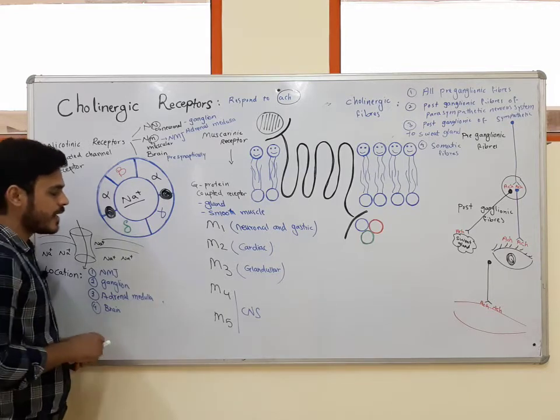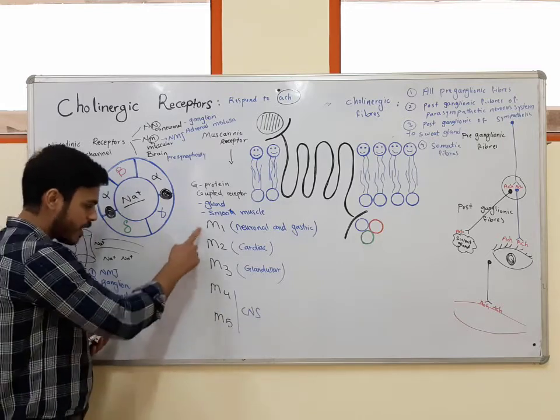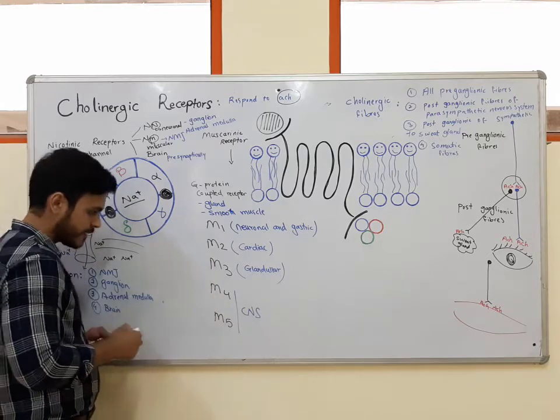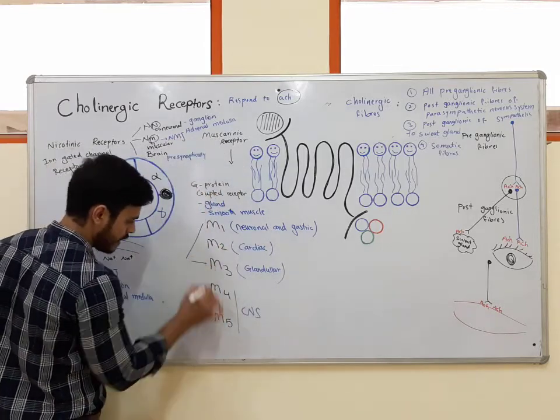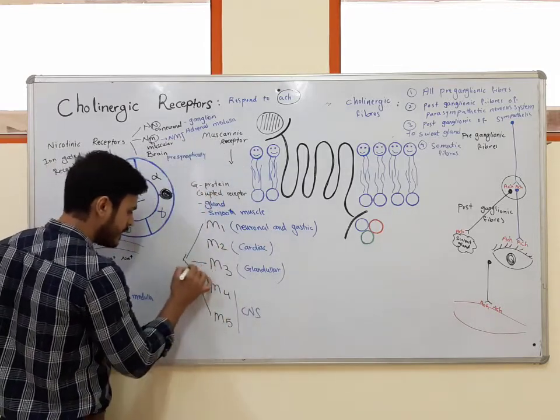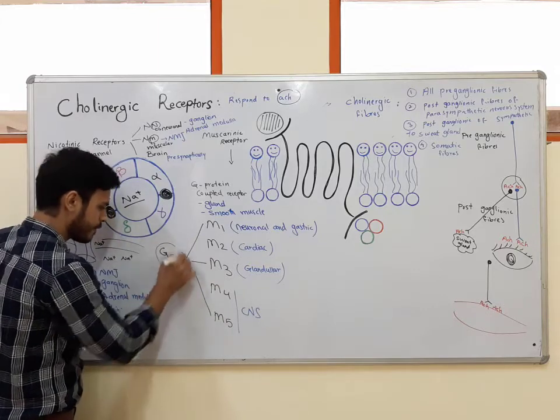First, we'll start with M1, M3 and M5. M1, M3 and M5, let me write it here. These are coupled with Gq protein.